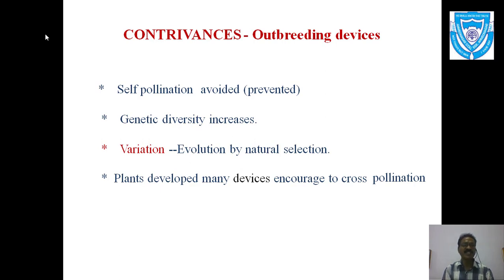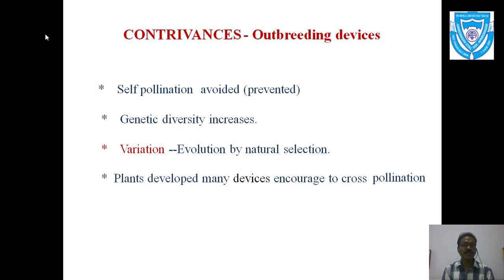When the variation is there, then there is a chance of evolution. You can see the varieties of different characters get mixed, and it is the tendency of nature that when such a type of generation is there, it can withstand adverse conditions, and hence variation plays an important role in evolution.